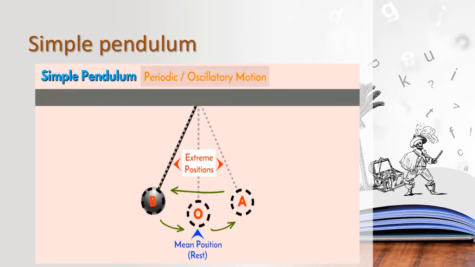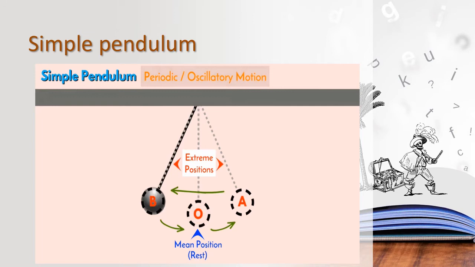Okay, children? Can you all understand? What are the parts the simple pendulum has? It has a bob, it has a string, and it has a rigid support. And what is meant by one oscillation?